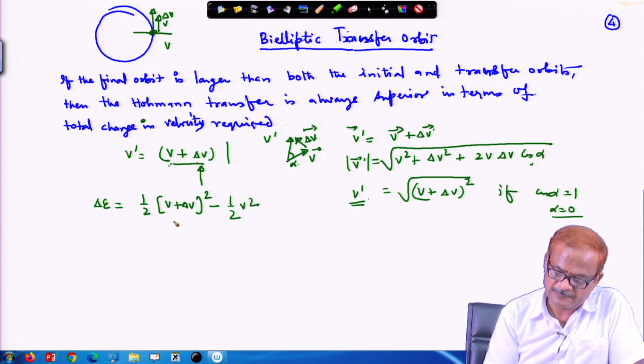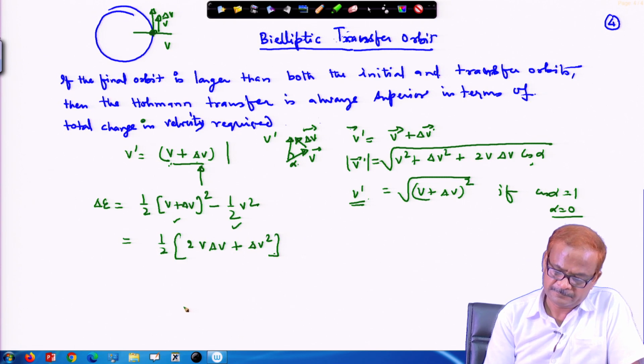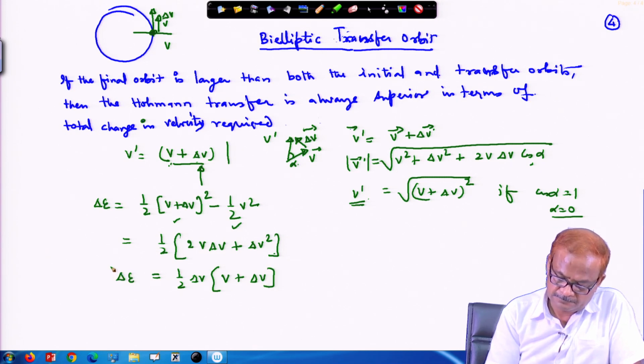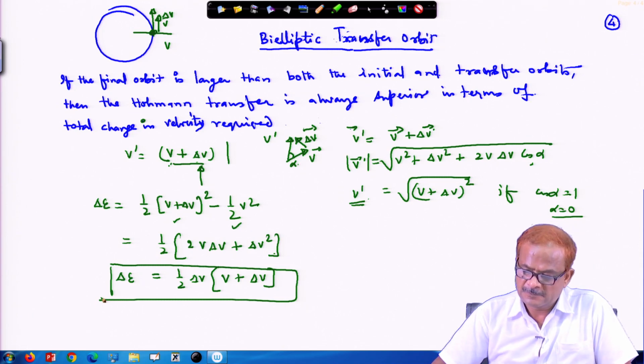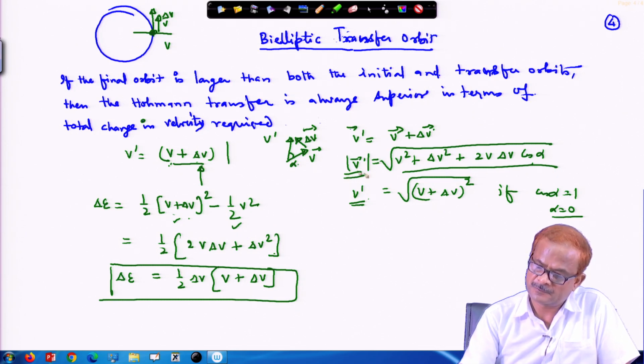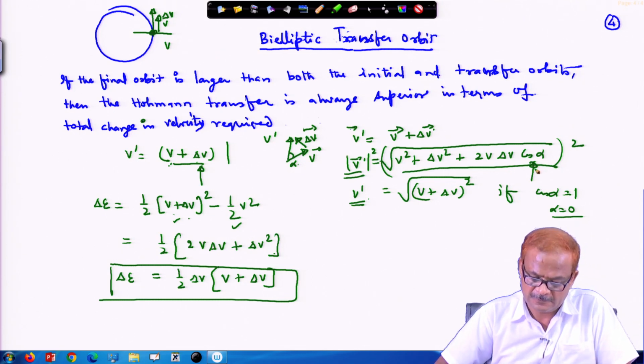The v squared cancels out, and we get 2 v delta v plus delta v squared. But if we take the square of the magnitude on both sides, you can immediately see that the cos alpha factor will come in, so the change in energy will not be the maximum. Here, in the tangential case, you get the maximum possible change in energy.